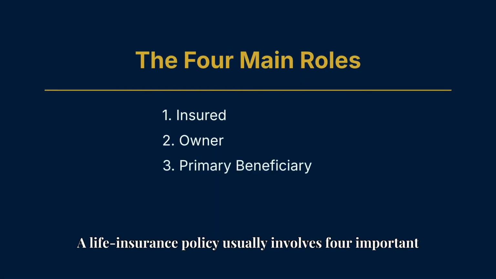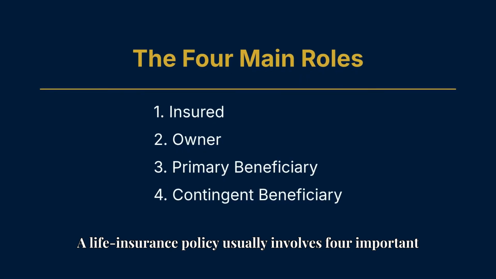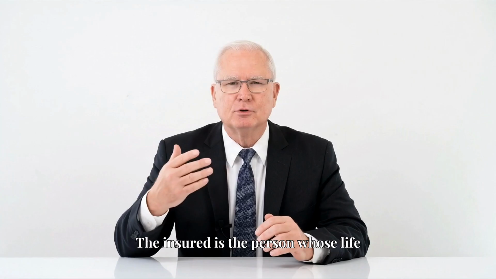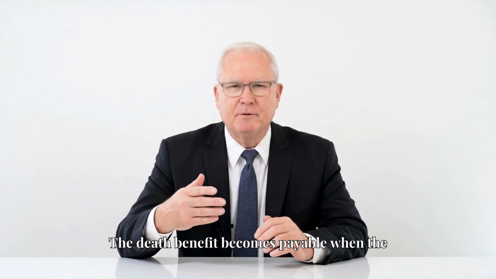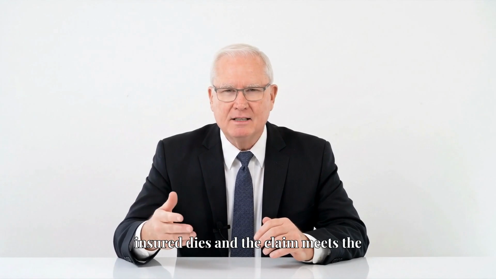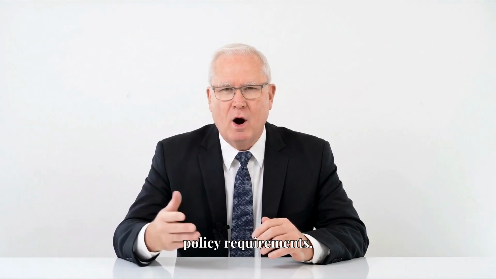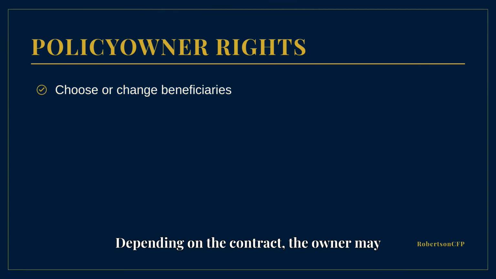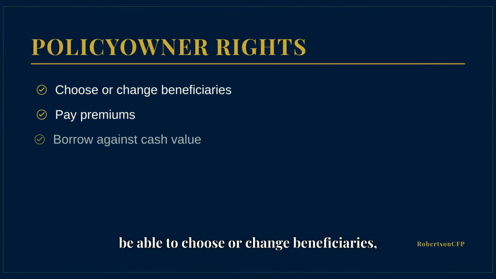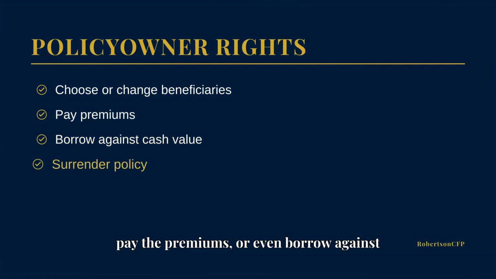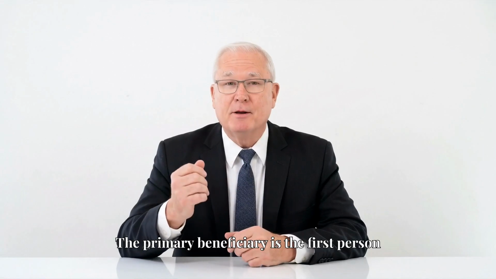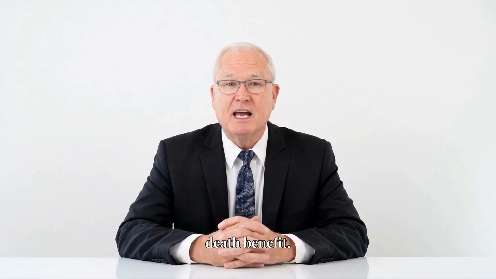A life insurance policy usually involves 4 important roles. The insured is the person whose life is covered. The death benefit becomes payable when the insured dies and the claim meets the policy requirements. The policy owner controls the policy. Depending on the contract, the owner may be able to choose or change beneficiaries, pay the premiums, or even borrow against cash value. The primary beneficiary is the first person or trust in line to receive the death benefit.